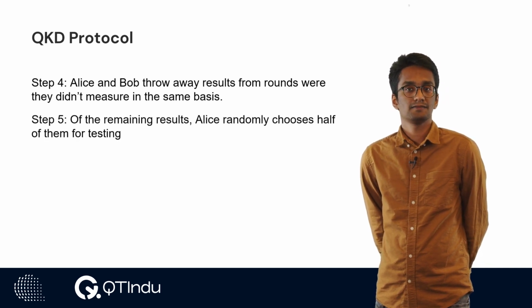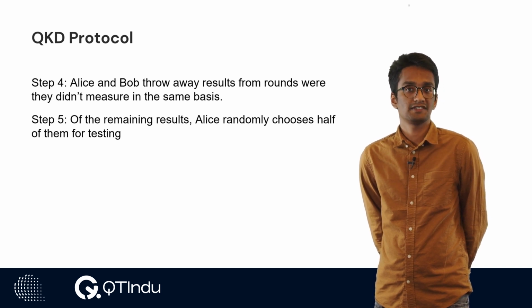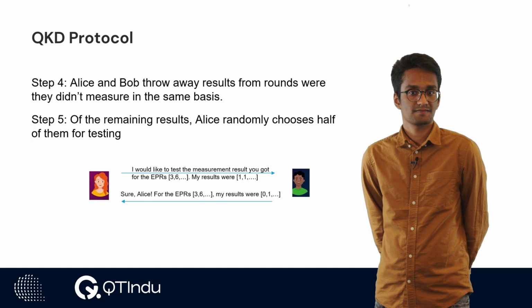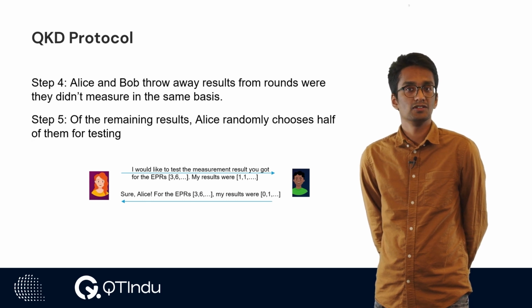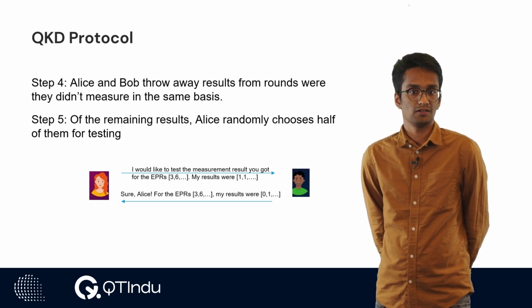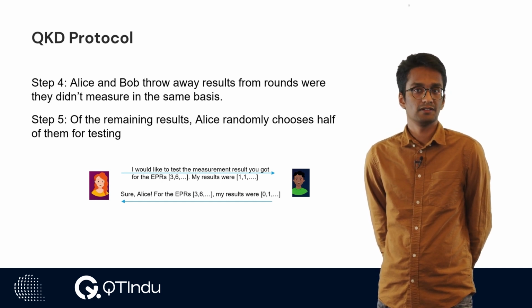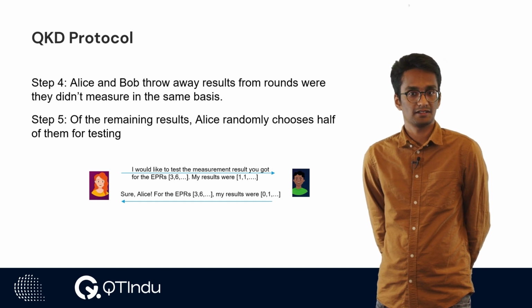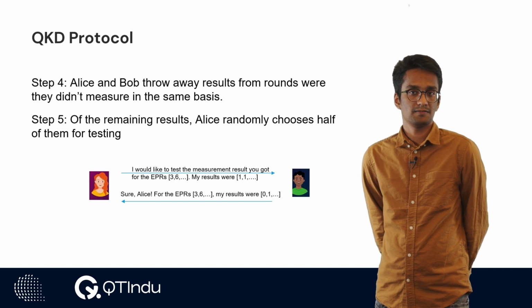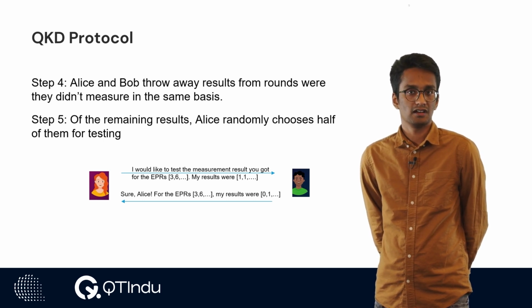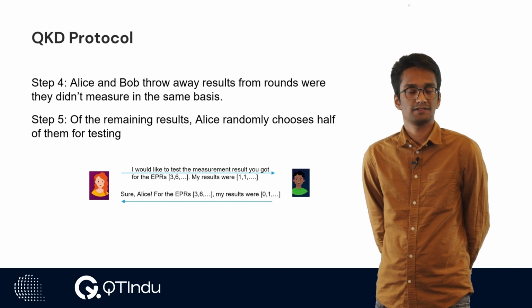In step 5, of the remaining results, Alice randomly chooses half of them for the purpose of testing. The message would go something like this: Alice would tell Bob that she would like to test the measurement results she got in, let's say, rounds 3 and 6, and she would also share the measurement results with Bob. Bob gets the measurement basis and will reply with the results he got for his corresponding EPR pairs.